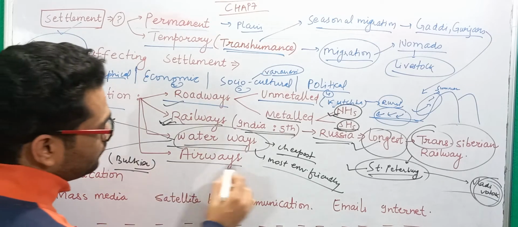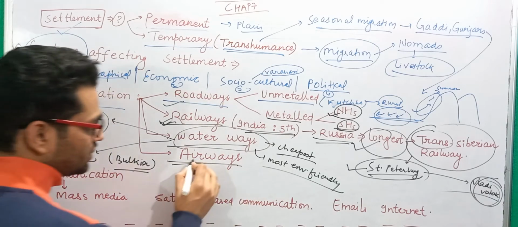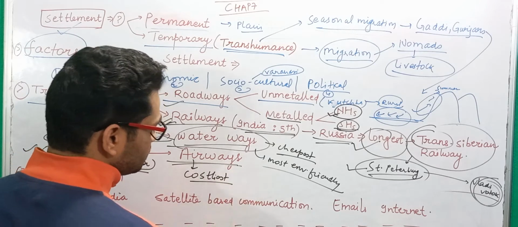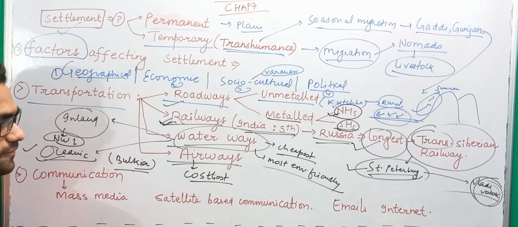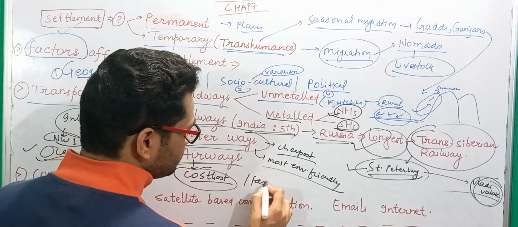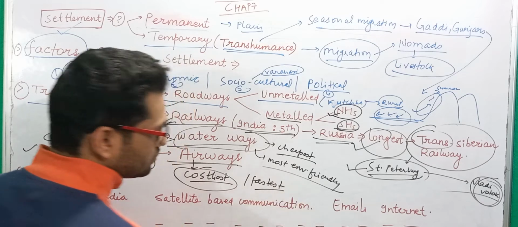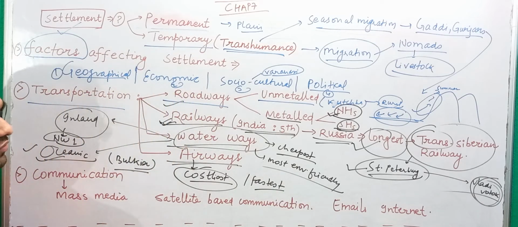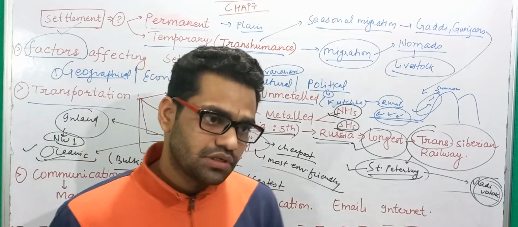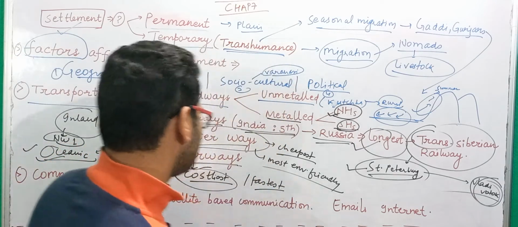Okay, now when it comes to airways, airways are the costliest. These are the costliest mode of transportation and not so environment friendly, but it can be said that this is the fastest mode of transportation that we have up till now. Okay, airways. Now why are airways so costly?